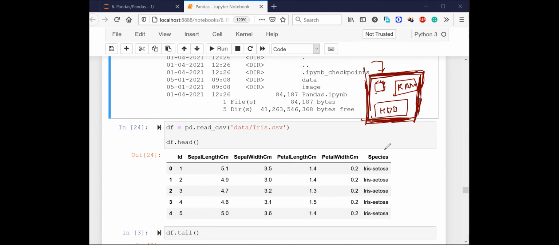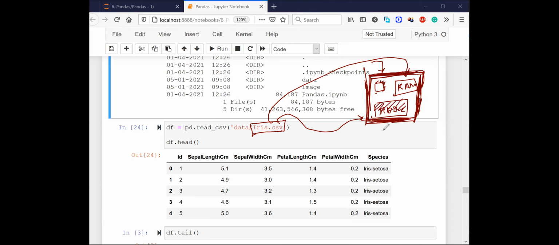Now, whatever CSV file you have, for example, I am having this CSV file called iris.csv. Can anyone tell me whether this iris.csv is present inside my computer's hard drive, or inside my computer's RAM? Try to think of it. Yes, correct. Initially, it will be present inside my hard drive.